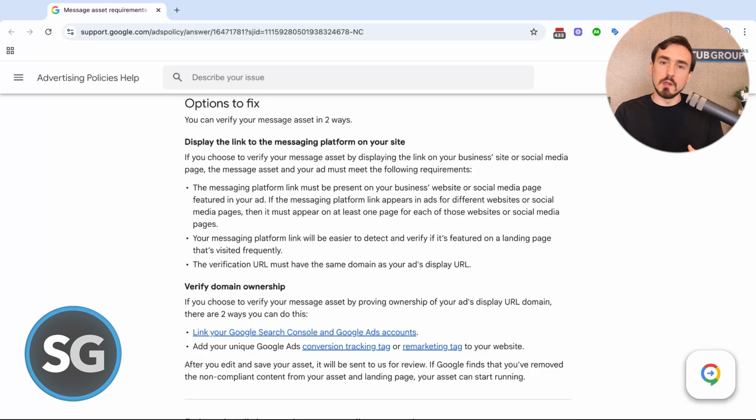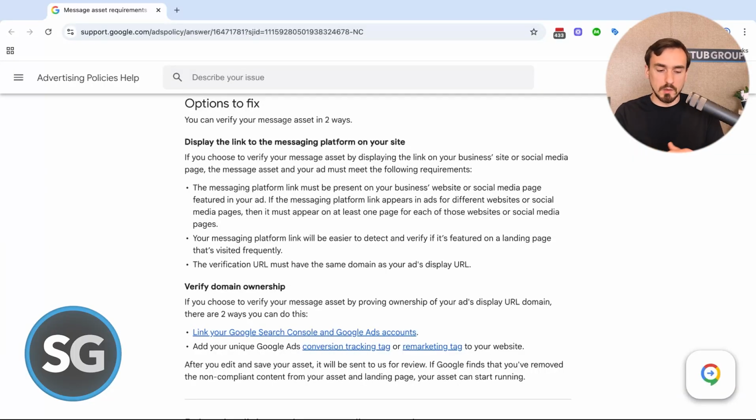The first is by actually having a link to your messaging platform on the website that you're advertising. For example, let's say your ad is advertising example.com and you have WhatsApp connected to your ad as the message asset. Well, if you put that same link to your WhatsApp account on example.com, then that is one way of verifying the message asset.